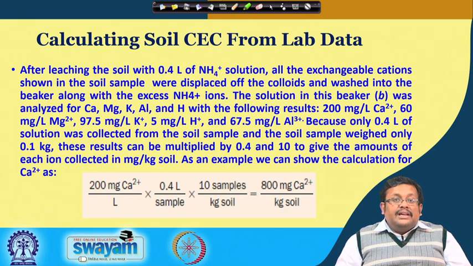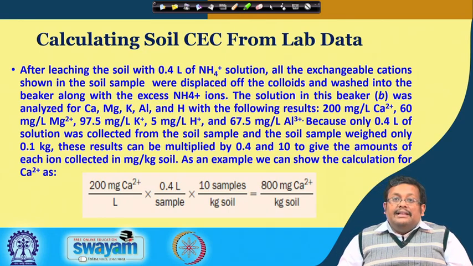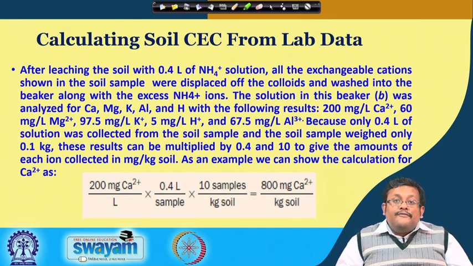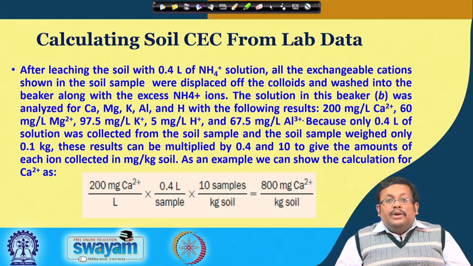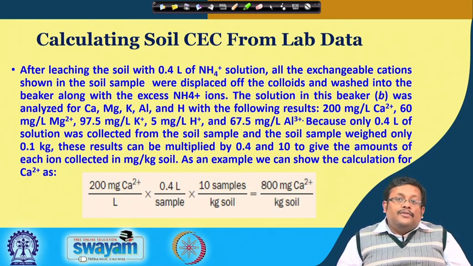60 milligrams per liter of magnesium, then 97.5 milligram per liter of potassium, and then 5 milligram per liter of H plus, and 67.5 milligram per liter of Al3 plus. Because only 0.4 liter of the solution was collected from the soil sample and the soil sample weighed only 0.1 kilo, we can convert this result by multiplying with 0.4 and 10 to give the amount of each ion collected in milligram per kg of the soil.